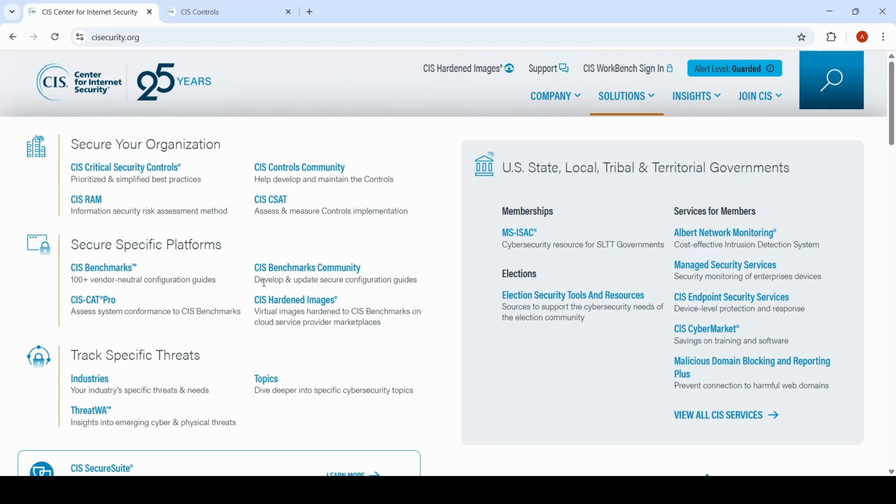The CIS benchmarks community obviously allows people to communicate with others to talk about the CIS benchmarks with any questions that they have. CIS hardened images are images that are provided by CIS in the form of Windows or Linux operating systems that have been hardened with the benchmarks, and they're available in the cloud portals through the likes of Azure and AWS.